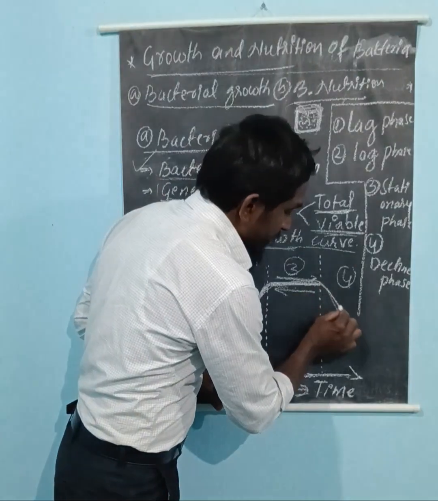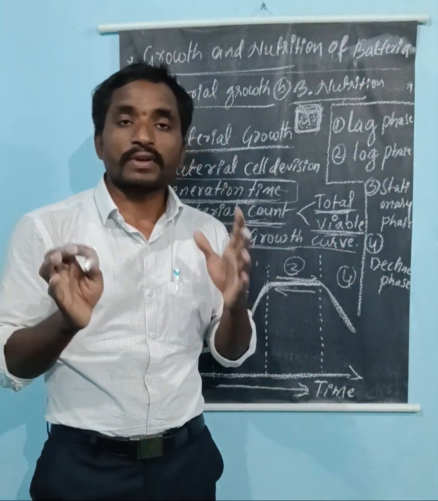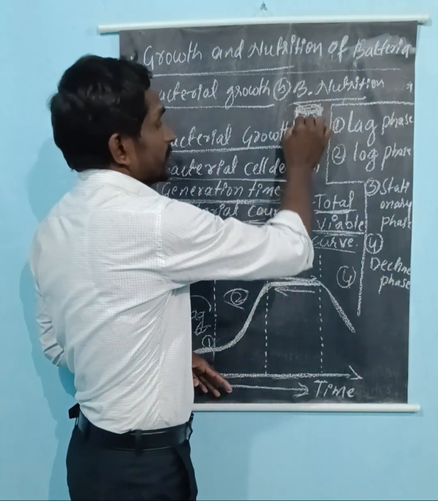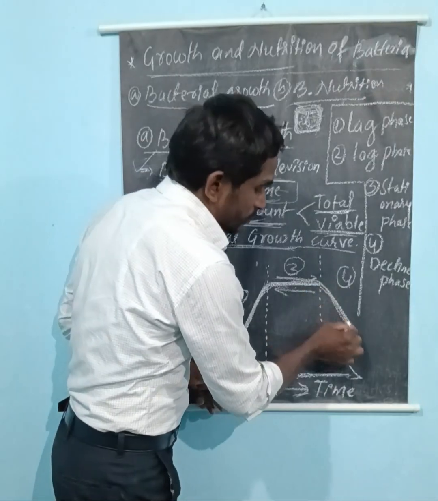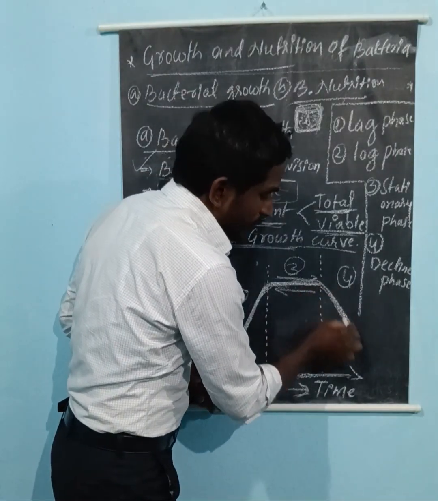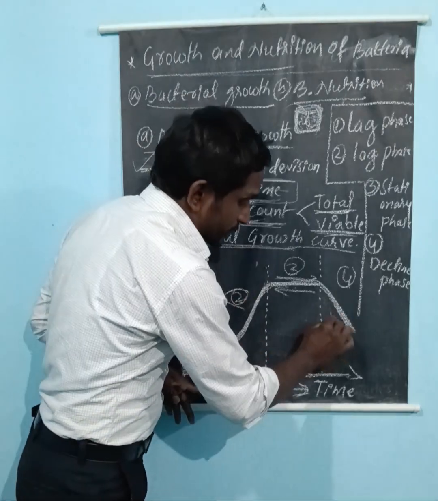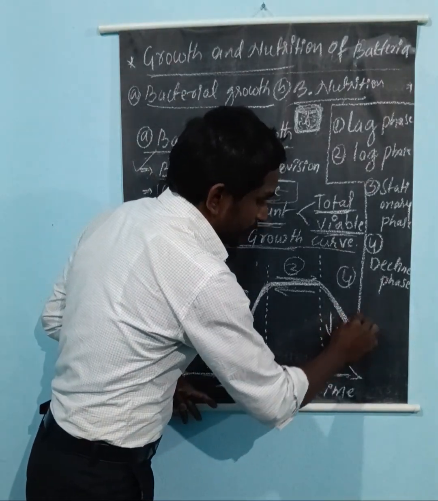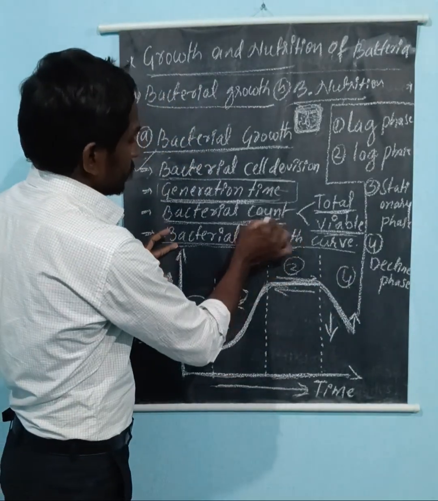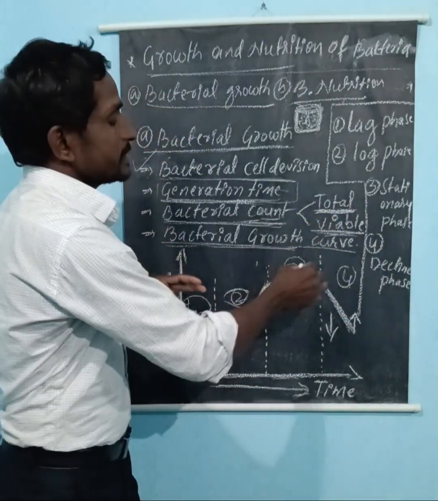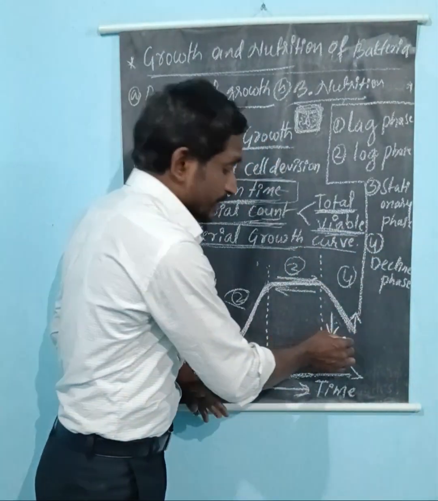Now coming to the last one, the decline phase. The decline phase is also called the death phase. Due to insufficient nutrients in the culture media, the bacteria are going to die. Here the number of living organisms, that is bacteria, decreases, and the number of dead organisms increases. It means the total count increases while the viable count decreases in the decline phase, the death phase.